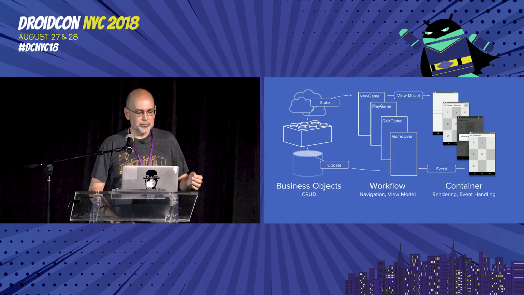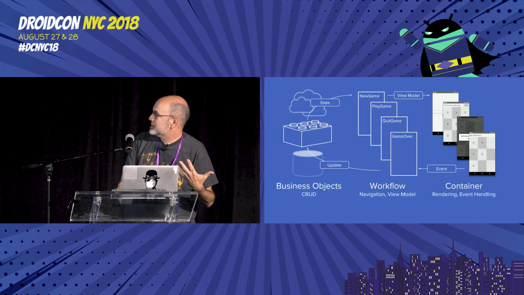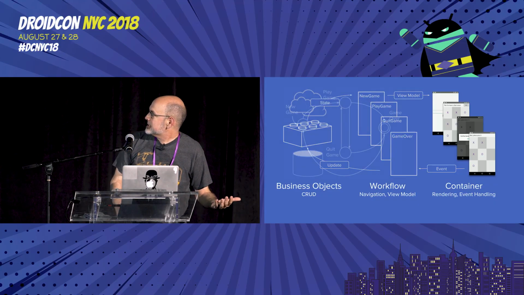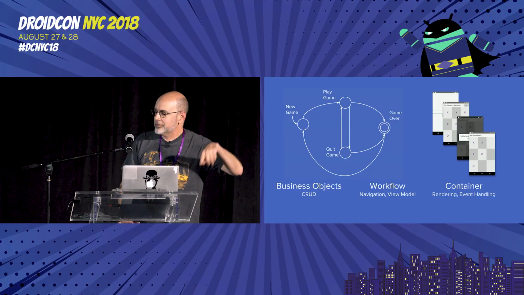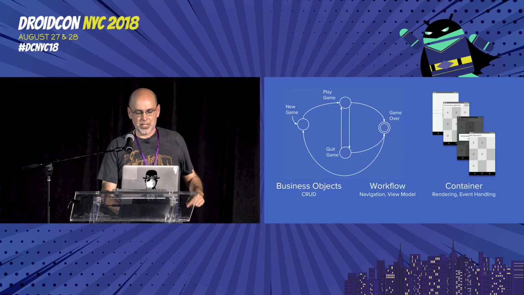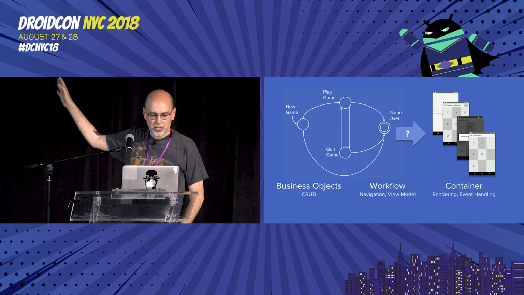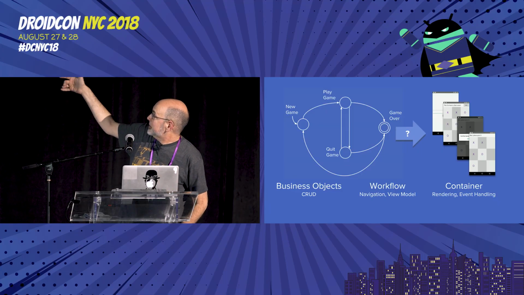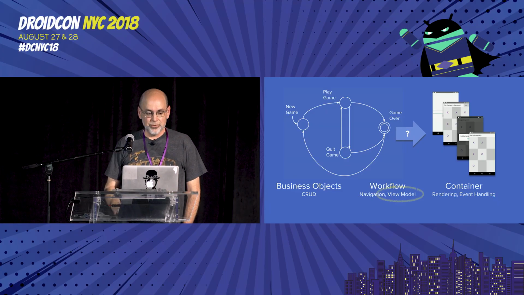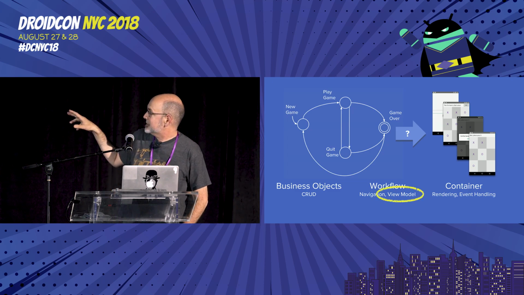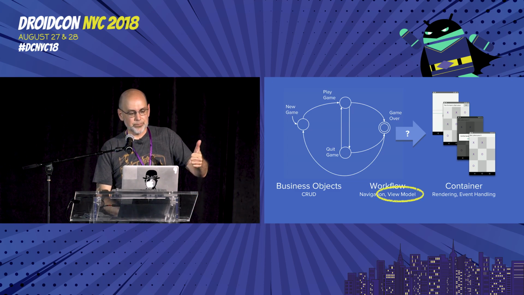So what we find ourselves in, pulling all the way back out to our highest level pretty picture, is that business objects and workflows all kind of meld together into these nice state machines, but we haven't quite turned them into view models, something that we can actually render in front of the user. I promised you view models, and let's actually get those in there. That's one more code screen.